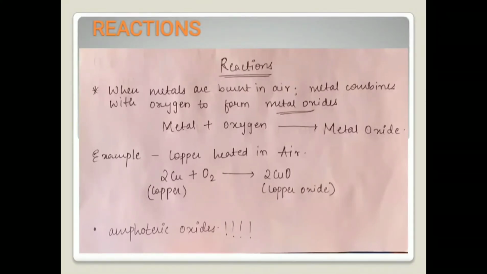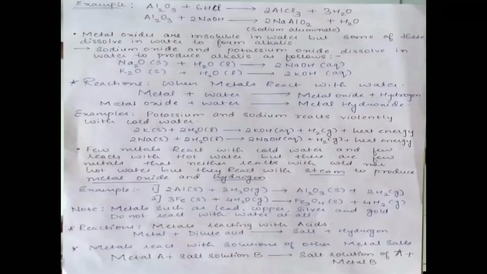Now, when we are talking about metal oxides, there's a special term, amphoteric oxides, that we need to discuss. What is an amphoteric oxide? Metal oxides are generally basic in nature. But there are a few metal oxides, like aluminium oxide and zinc oxide, that show both acidic as well as basic behavior.